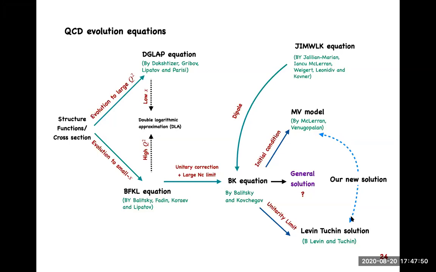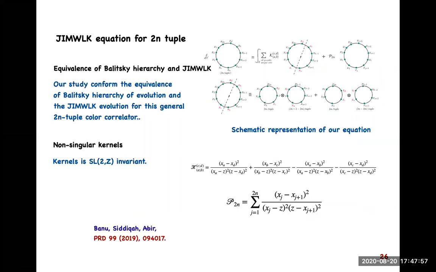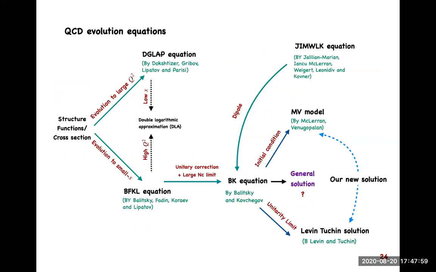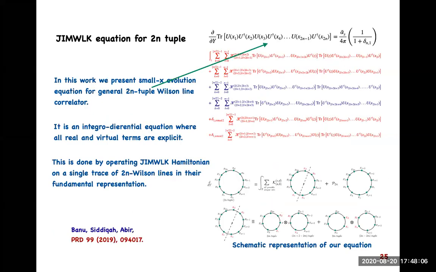So that's the thing. Of course, we can take this new solution to get the form of the TMD that we haven't performed yet.